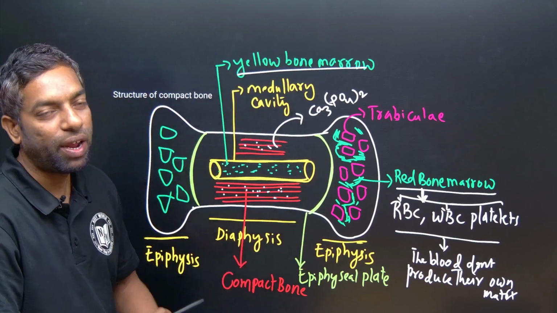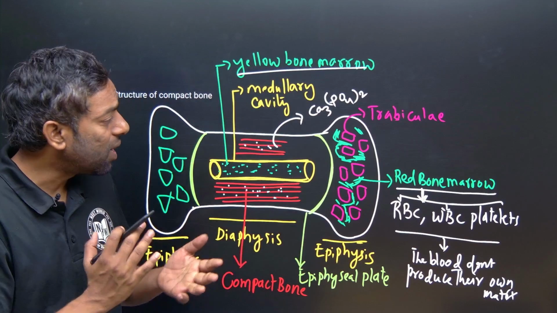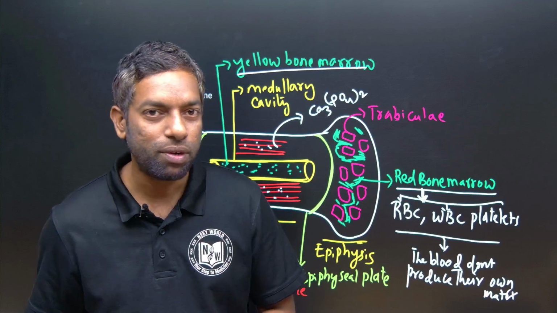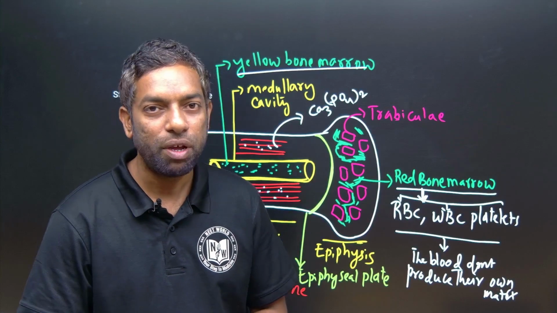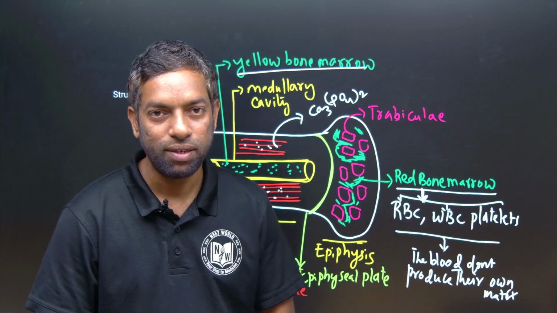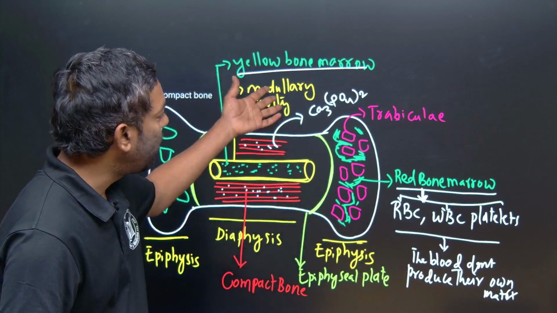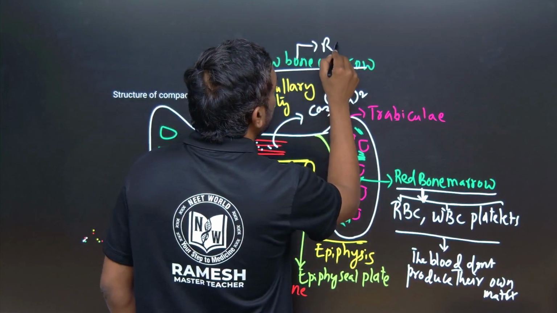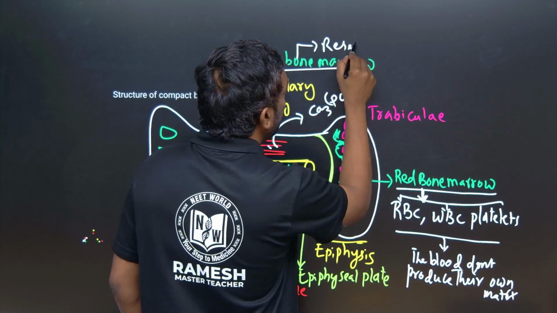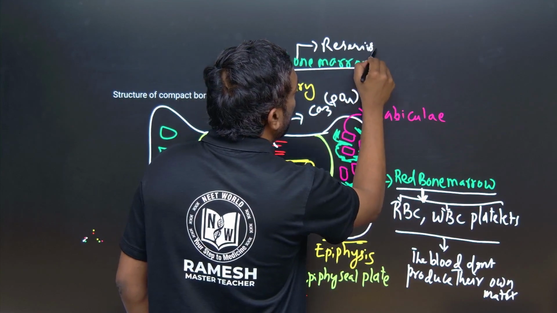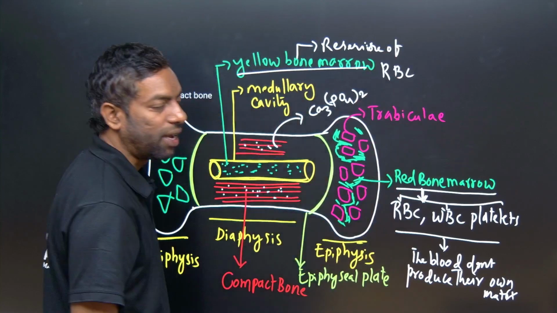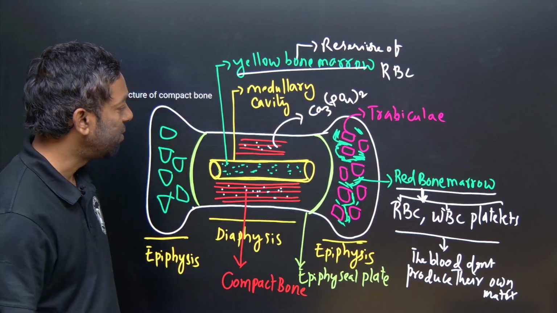What is the role of yellow bone marrow? Guys, if any accident takes place, there is a huge loss of blood, and blood cells are also lost. The yellow bone marrow is the reservoir of RBCs. This is important, guys. This is most important.